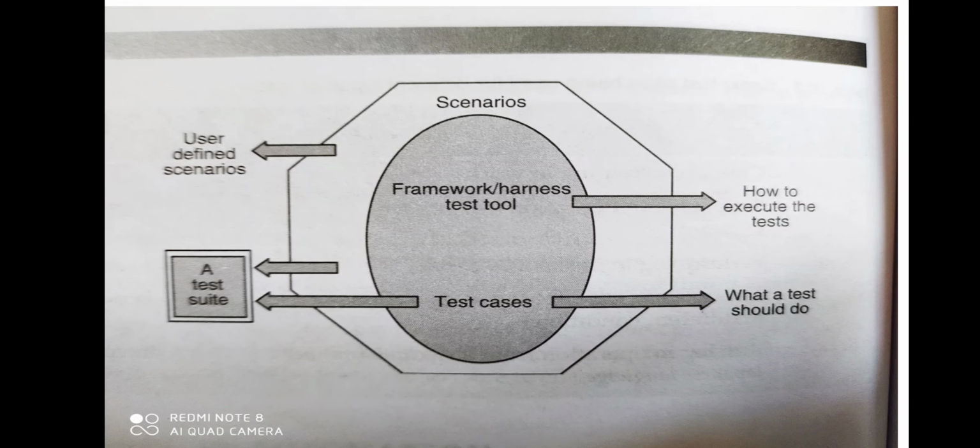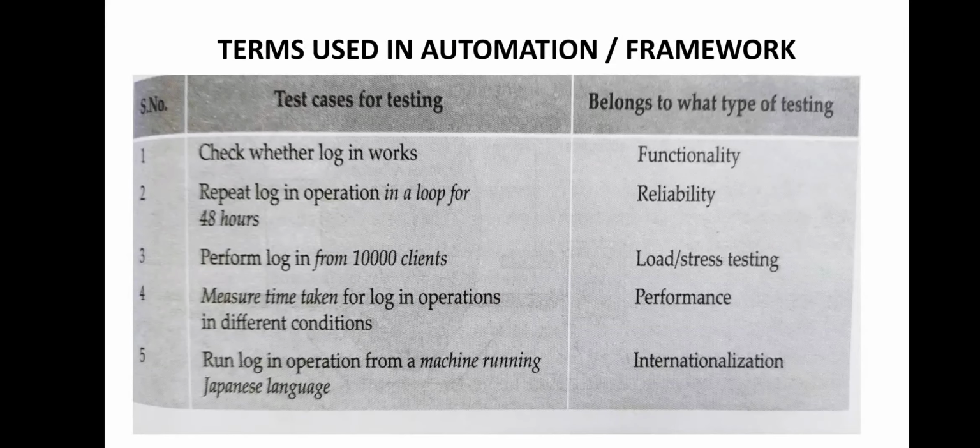So when we talk about these terms, the simplest term that comes in our path is test case. Basically, a test case is a set of sequential steps to execute a test, operating on a set of predefined inputs or data to produce some expected results or output. So these are two types, as you know, automated and manual.